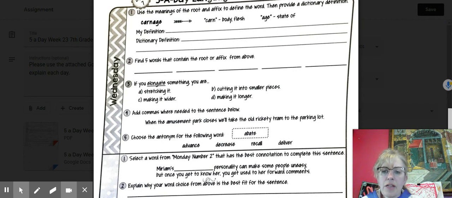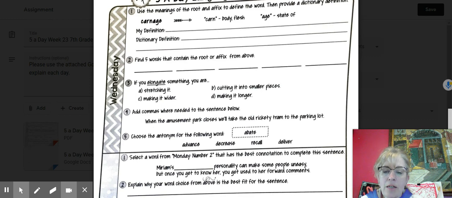Elongate, I would say that once you look that up, the definition is kind of within the word, but when you look it up, you should be choosing 2 items. For number 4, as far as the commas, like I would say in class, please make sure that you're using your fluency, and I would say that you need 2 commas there. For number 5, for the word abate, you might need to look that up, and then antonym is opposite.